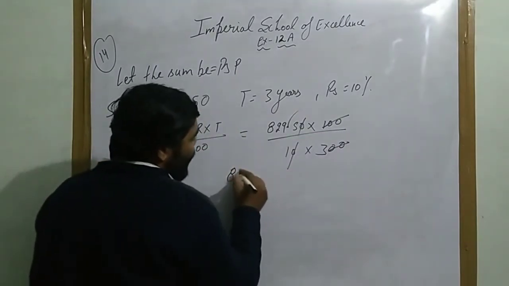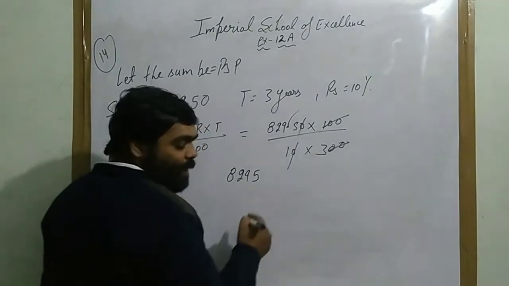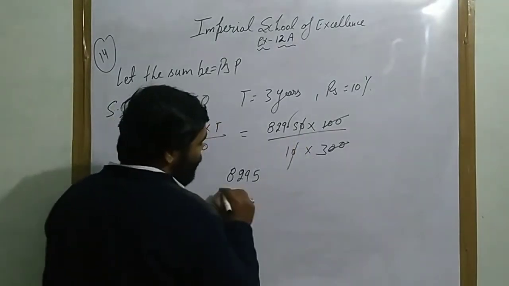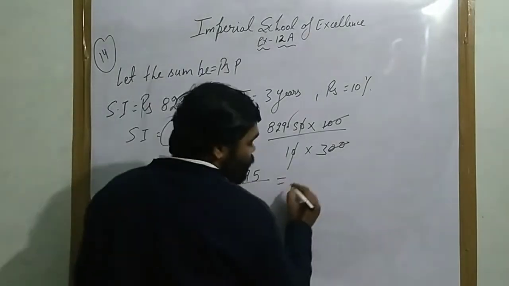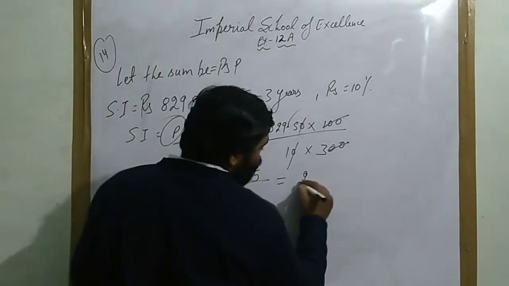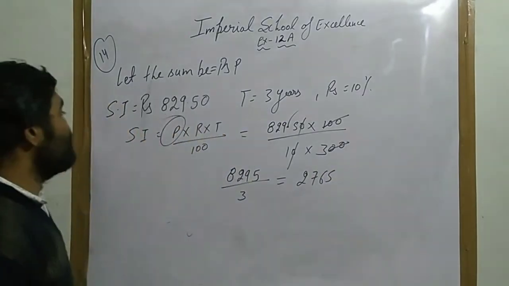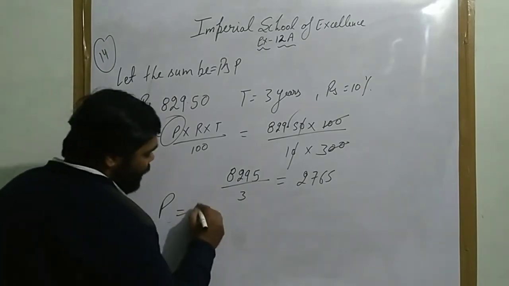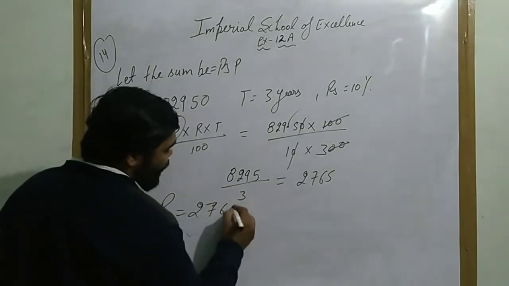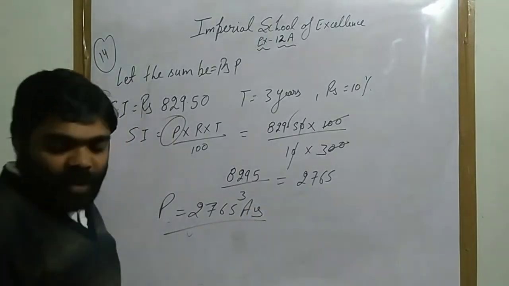After that 8,295 upon 3 is left. When you cancel this out, your answer will be 2,765. It means your principal, your sum, is 2,765. This is your answer of question number 14.